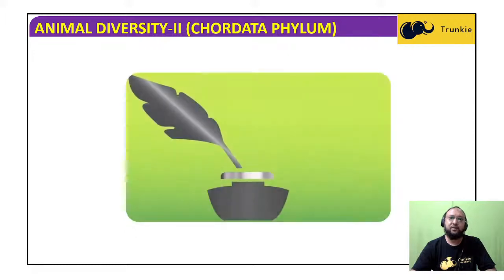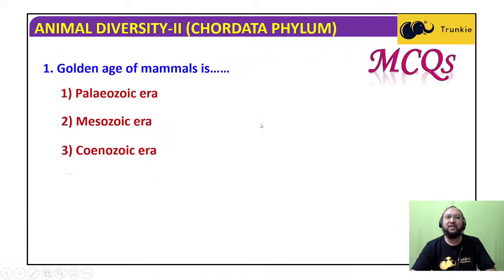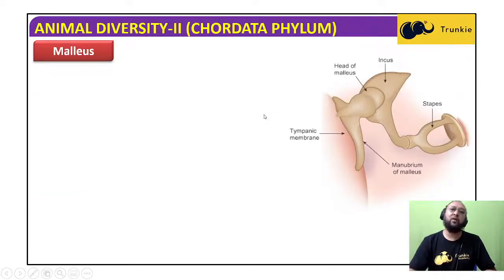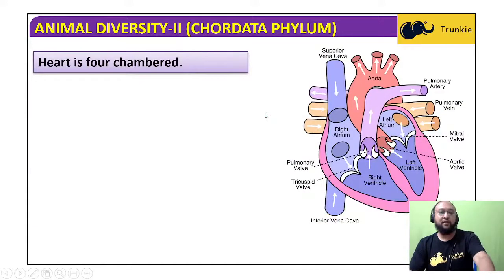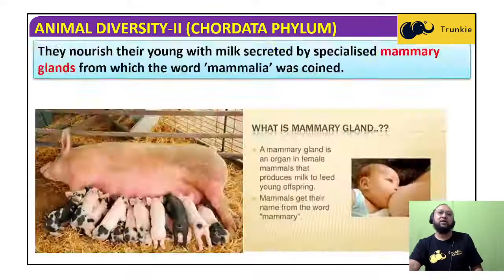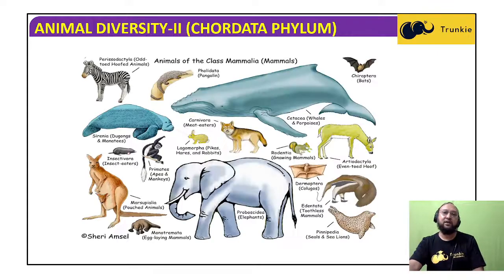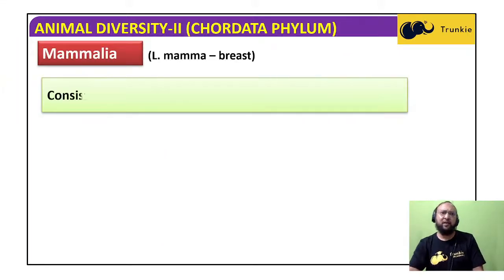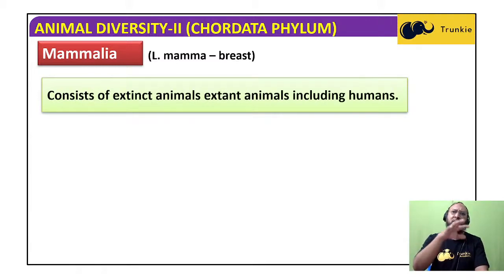Okay, so we'll just go through the features. What did we study? Mammals are a highly evolved group of animals. They have advanced features as compared to other groups of animals. When we were studying fishes, amphibians and reptiles, we came to know that amphibians are adapted to live in water as well as on land. So that means they evolved from the water. Fishes were completely aquatic. They can live only in water, an aquatic mode of life.